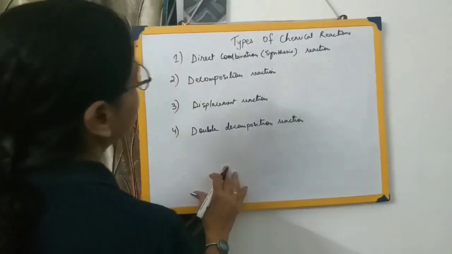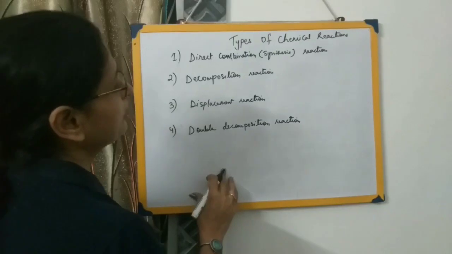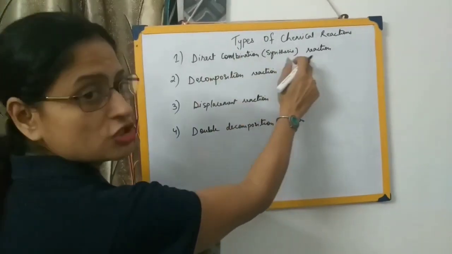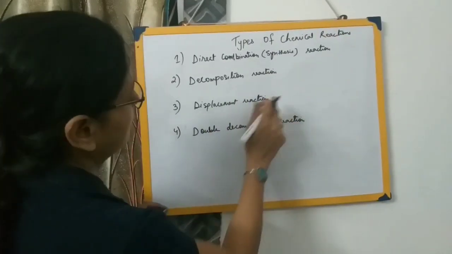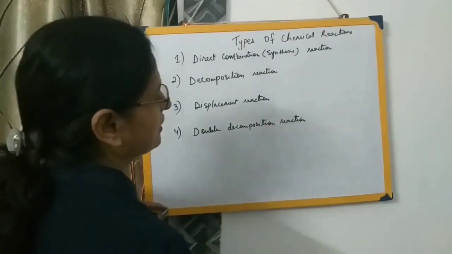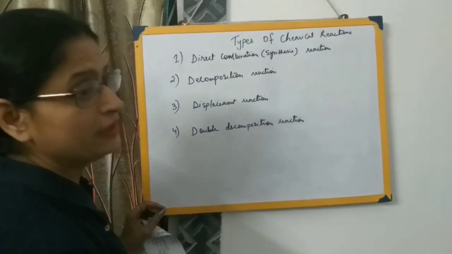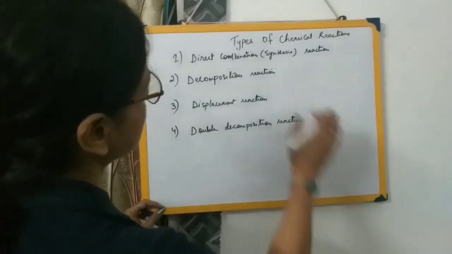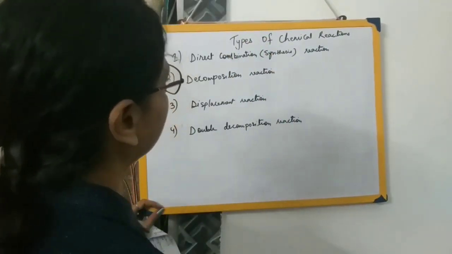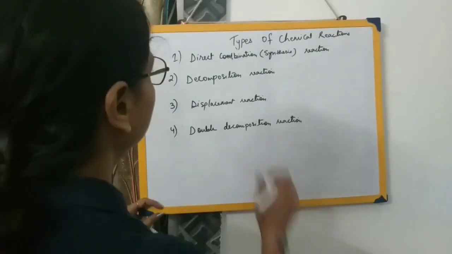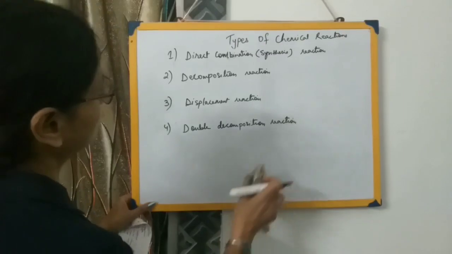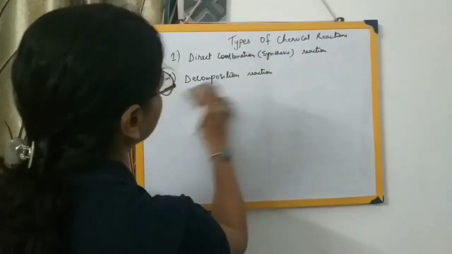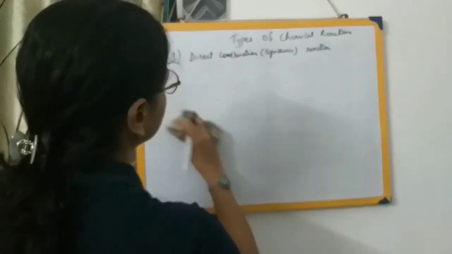So I repeat once again, the four types of chemical reactions are direct combination or synthesis reaction, decomposition reaction, displacement reaction, and double decomposition reaction. These are the four main types of chemical reactions. We'll be studying these four main types one by one in detail. First we'll begin with the direct combination reactions.